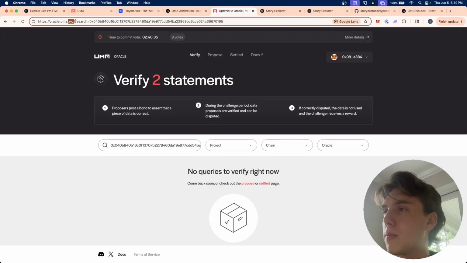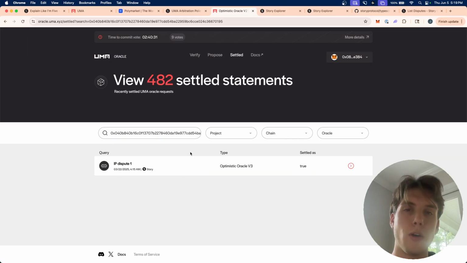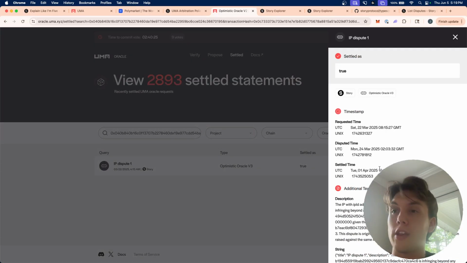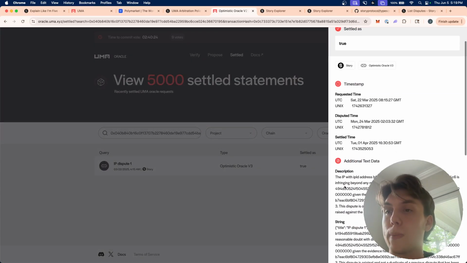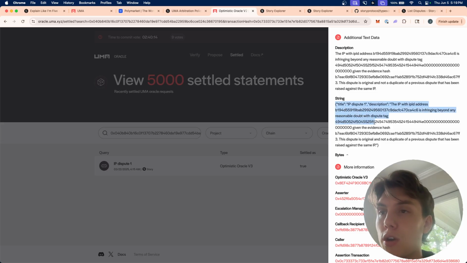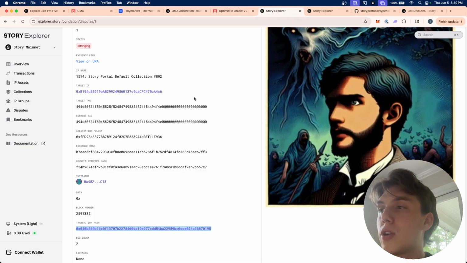Oh, you know what? I think because it's already settled, UMA has a different endpoint for that. And there we go. So this is an already settled dispute that happened on Story that is on UMA. And we can see here a description of the dispute and also the evidence that was provided by the user, right? So for example, here's the title of the IP, the description, the evidence hash, and the person provided evidence that this IP was being used improperly. So it's actually very cool.